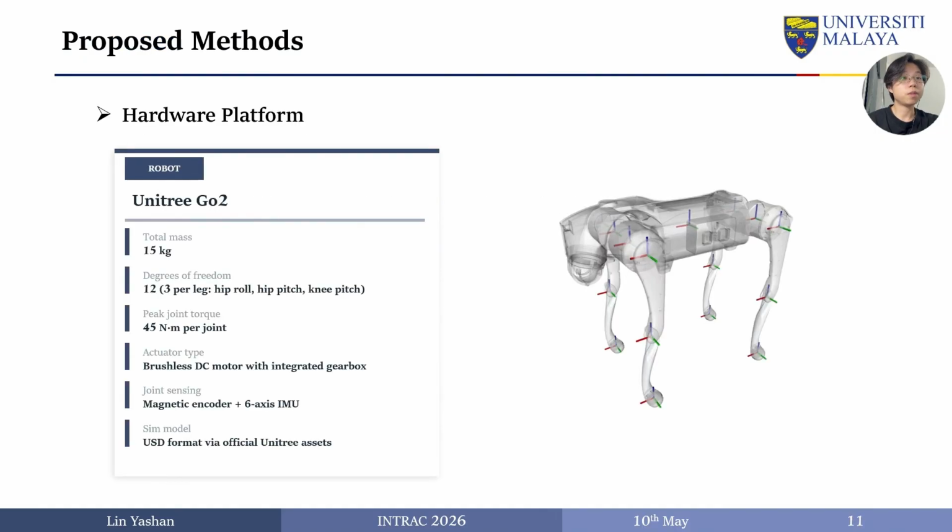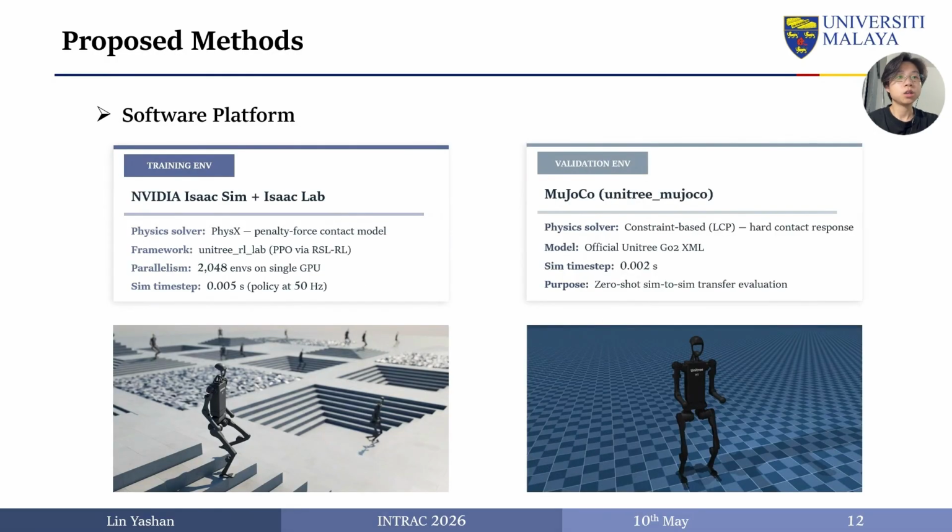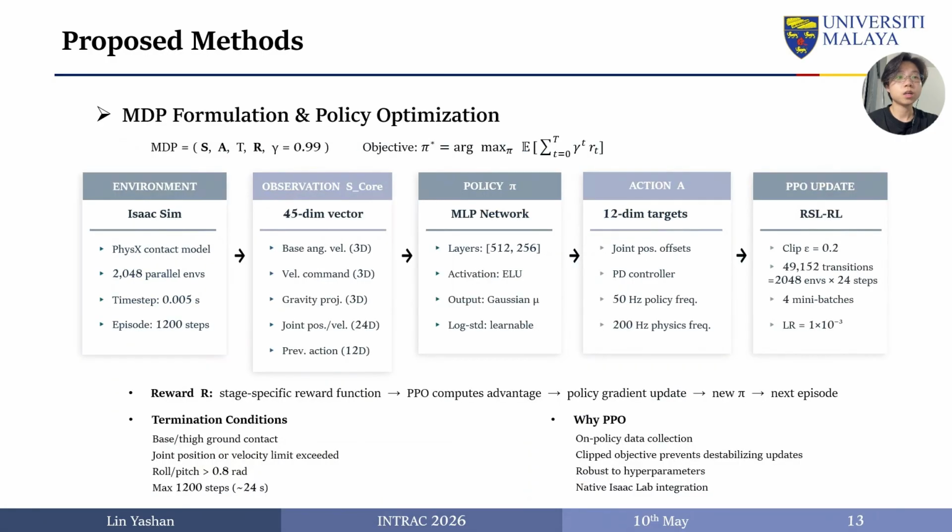The robot platform is Unitree Go2, weighing 15 kilograms with 12 actuated degrees of freedom, hip roll, hip pitch, and knee pitch on each leg. Training is conducted in Isaac Lab with 2048 parallel environments using PPO via RSL-RL. For validation, the trained policy is loaded into MuJoCo zero-shot, keeping the robot model and policy interface consistent, but switching the physics solver. The control problem is formulated as an MDP.